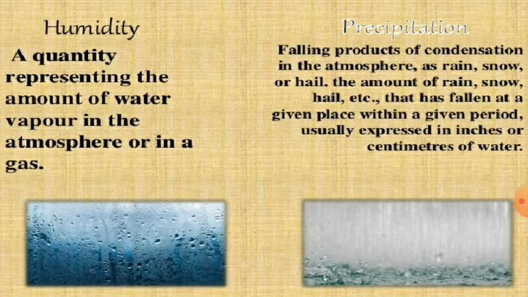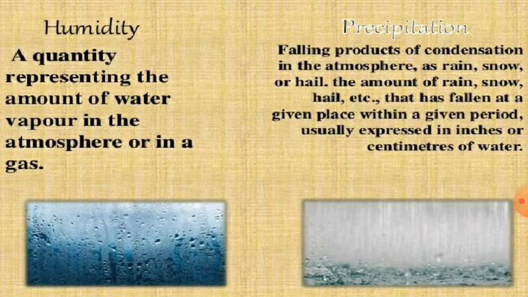The next element is precipitation: falling products of condensation in the atmosphere such as rain, snow or hail. The amount of rain, snow, hail that has fallen at a given place within a given period, usually expressed in inches or centimeters of water.